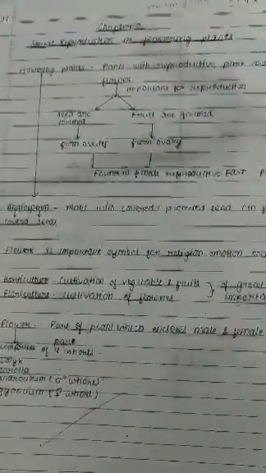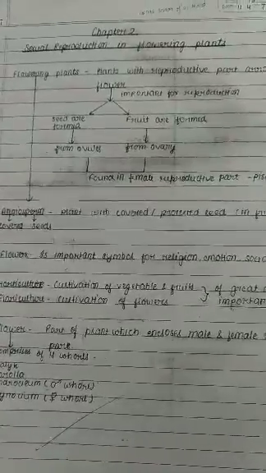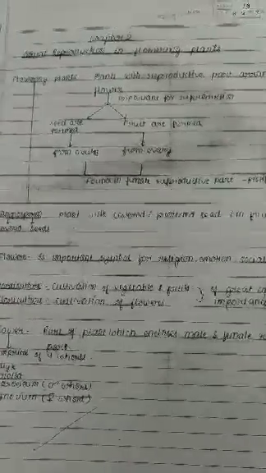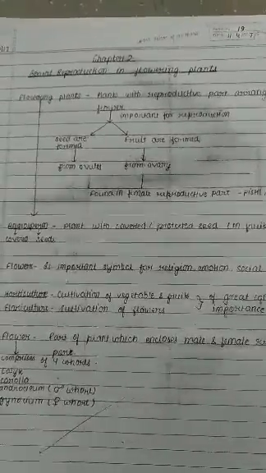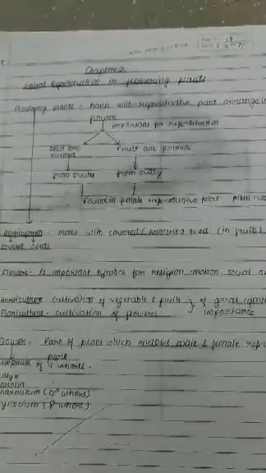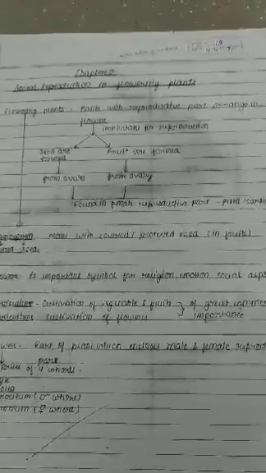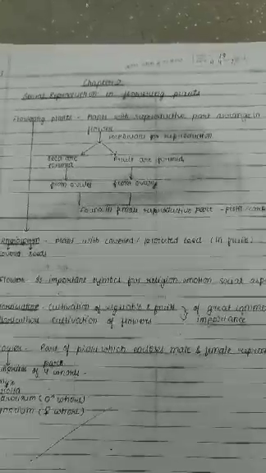Today we'll discuss chapter 2 of class 12th, sexual reproduction in flowering plants. In the last chapter we discussed the various modes of reproduction, that is asexual, the vegetative, and the sexual mode of reproduction. In this chapter we will study how sexual reproduction takes place in flowering plants, and how plants give rise to a new generation through sexual reproduction.